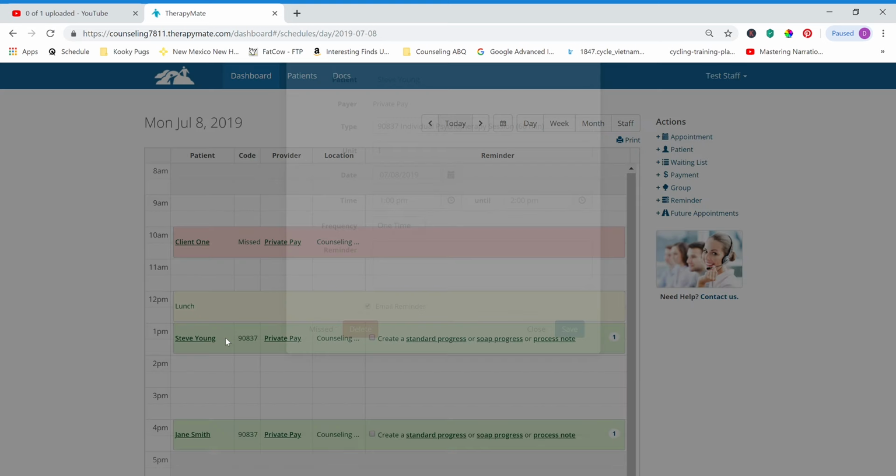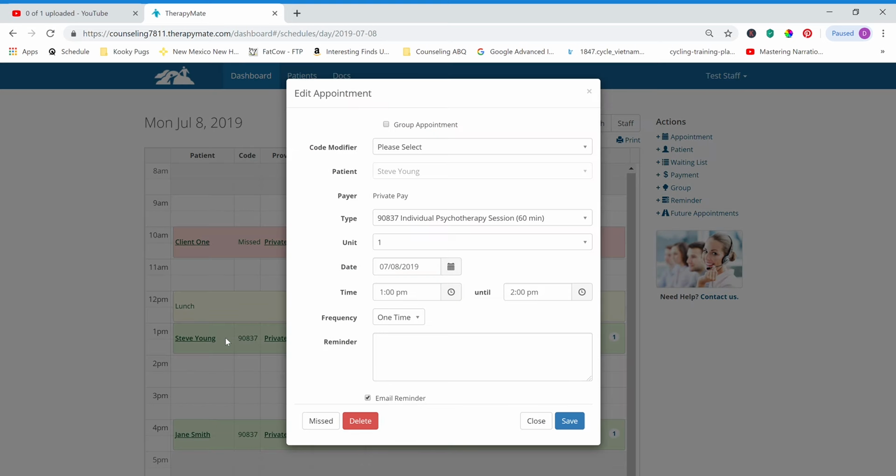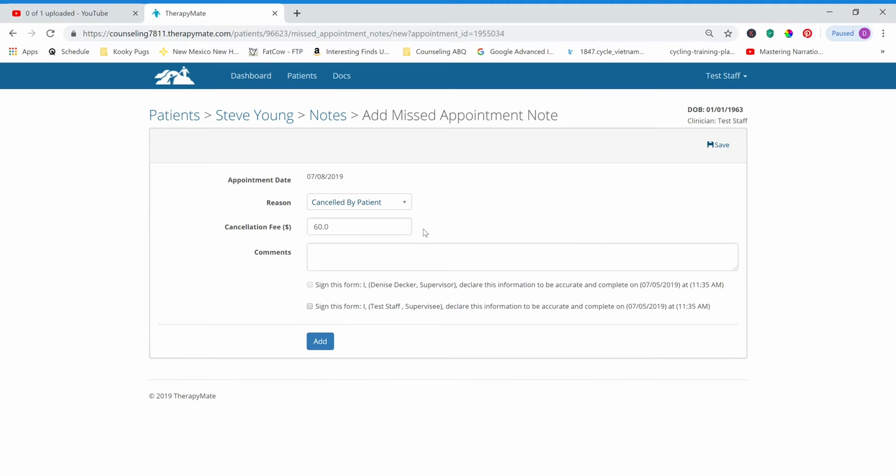So Steve, he missed his appointment, he didn't show up. So we're just going to click missed. And then up here there's a drop down: canceled by client, by clinician, a scheduling correction, a scheduling conflict, or a no-show. Now this is his second no-show, so we want to send the $60 fee. Client no-showed, second letter to be sent.